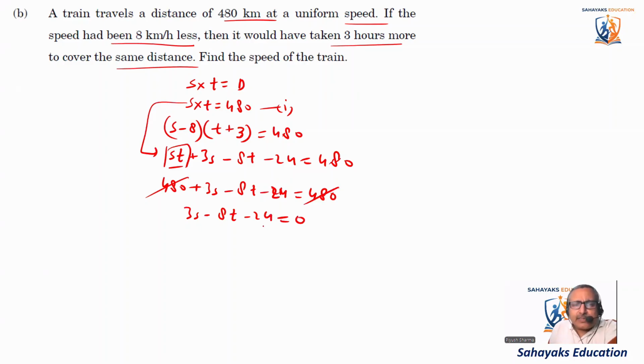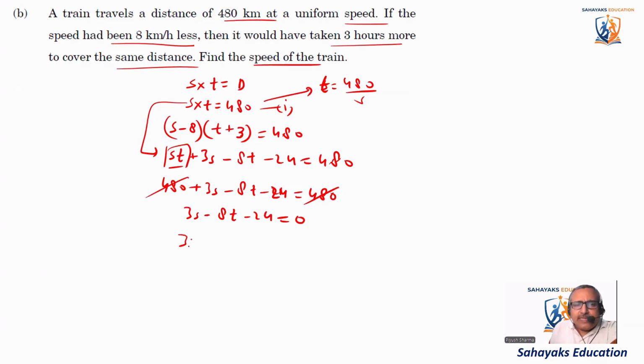We have to find the speed. So let's put time is equal to 480 by s from the first equation.